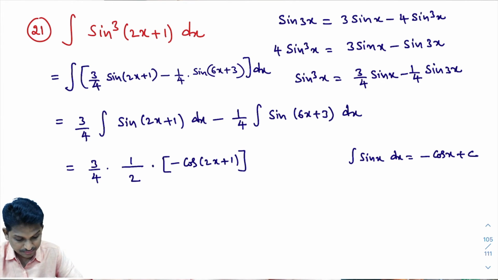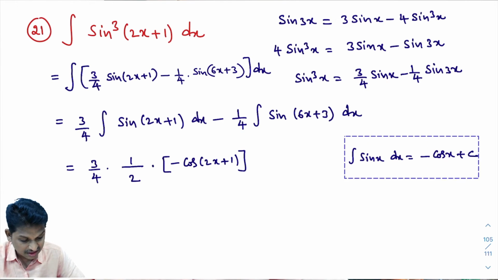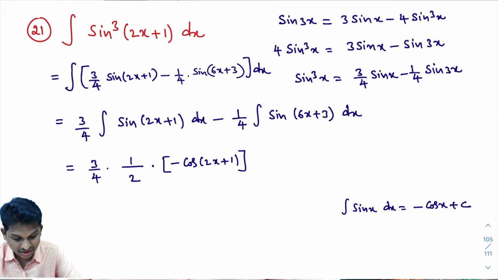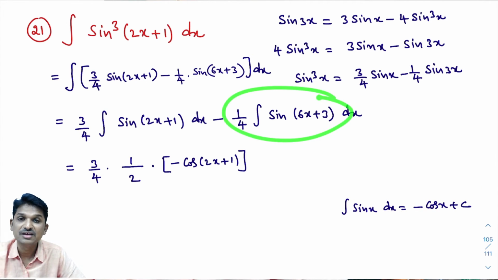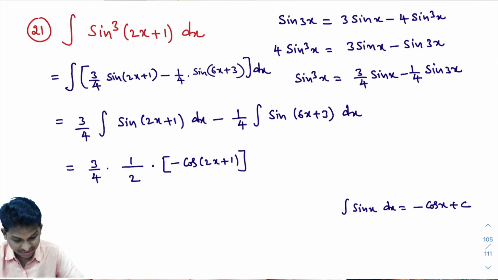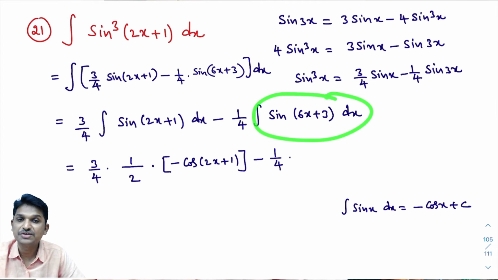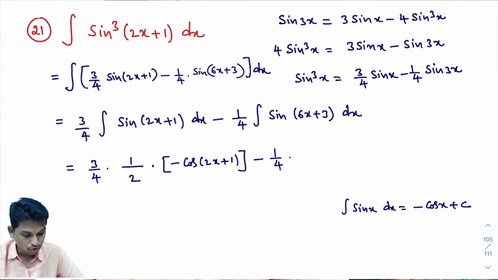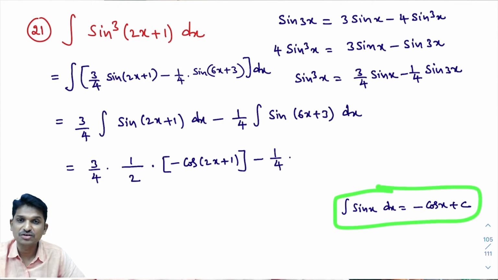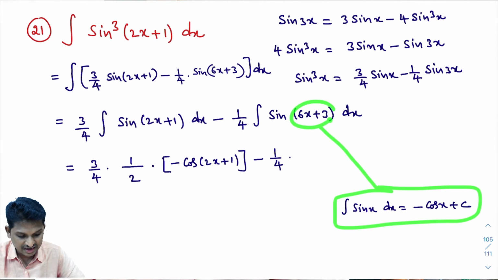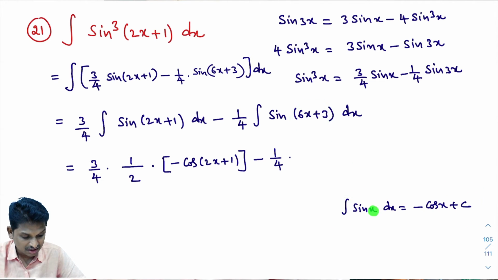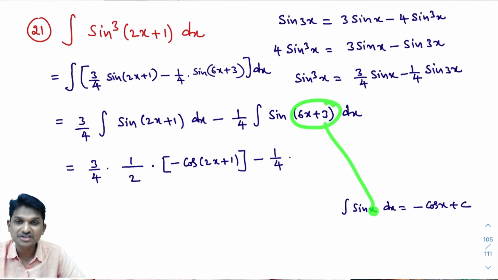Okay, good. Now I need to integrate this. Look here, I need to integrate this. Here 1 by 4 I'll write first, minus 1 by 4 into, look here, same type of problem, integral of sin of 6x plus 3 dx. As you know, integral of sin x dx is minus cos x plus c. When you have it like this, in this formula, in place of x, ax plus b is present.